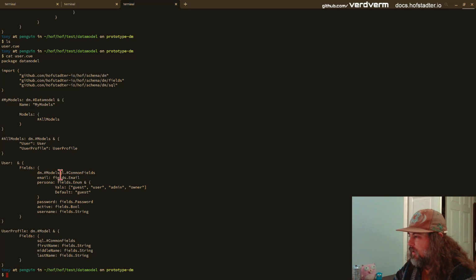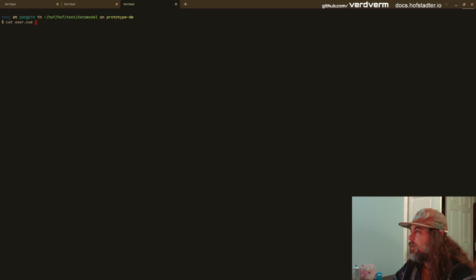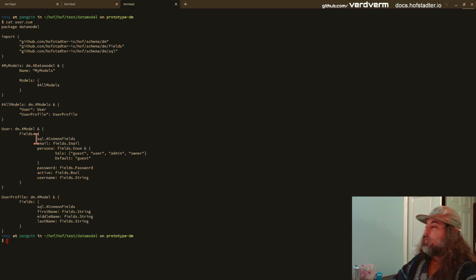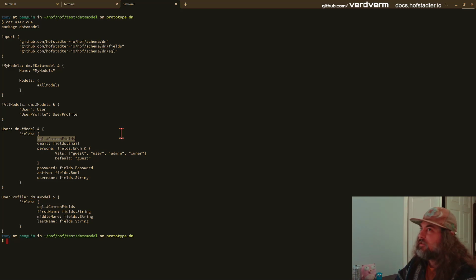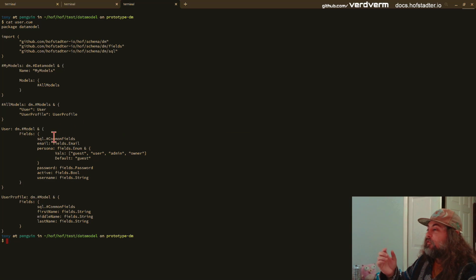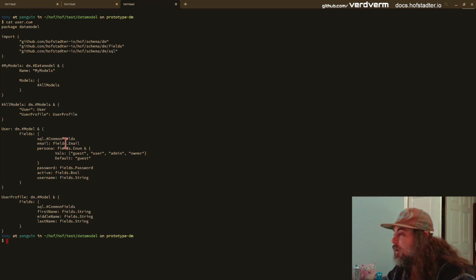Oops, how did that happen? We haven't seen this yet, but it has Sql Common Fields, which are just a UID, created at timestamp, updated, maybe deleted at. But what you can do is package common fields up. And we didn't see this, but Hoff defines some default fields like email.